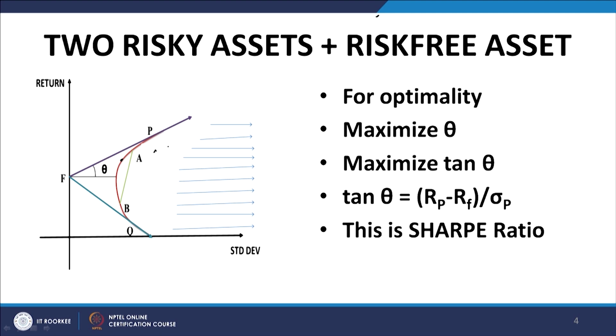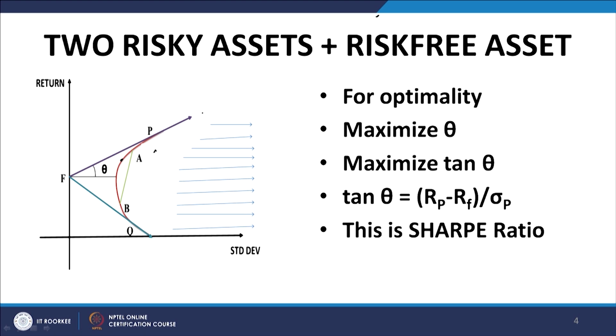Any other portfolio lying below will have a corresponding portfolio lying on F P produced if required, which will have a superior return for the same level of risk, or the other way around, it will have a lower risk for the same level of return. So, obviously, all portfolios which the investor would be interested in would be along the tangent Fp.